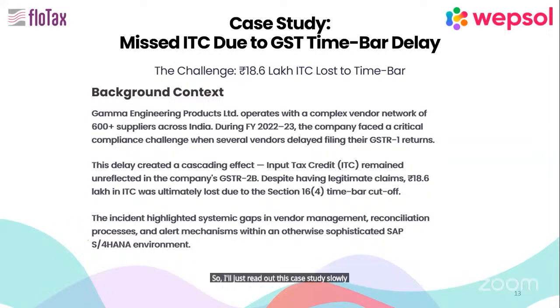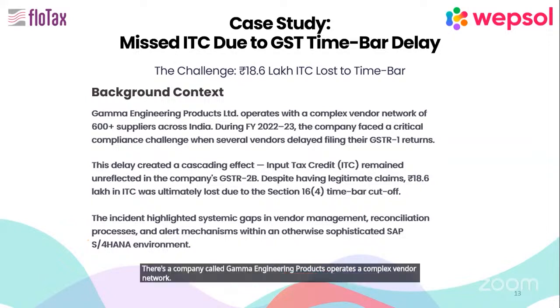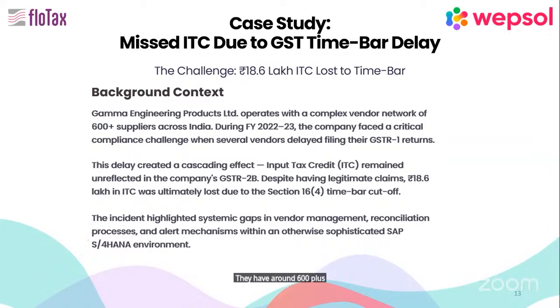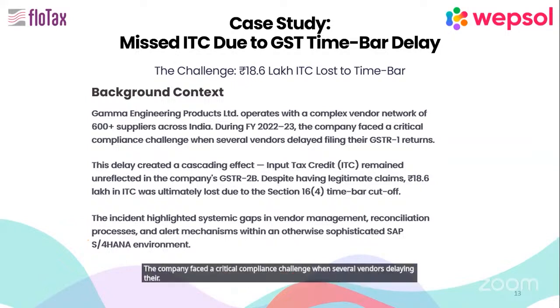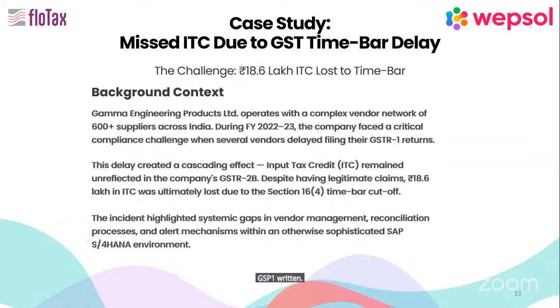You can understand. There is a company called Gamma Engineering Products that operates a complex vendor network. They have around 600 plus suppliers across India. During 22-23, the company faced a critical compliance challenge when several vendors delayed their GSTR-1 return. This delay created a cascading effect. Input credit remained unreflected in the company's GSTR 2B.